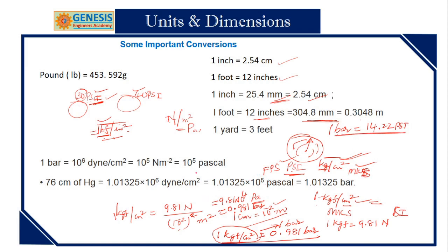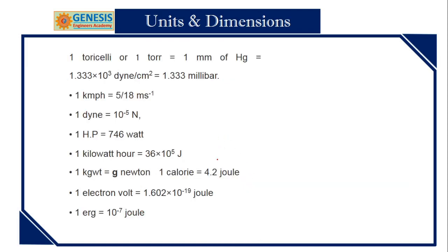Next one is, these are all those things. 1 dyne is equal to 10 to the power of minus 5 newton. 1 dyne means 1 gram, that is mass, into 1 centimeter per second square. 1 gram is equal to 10 to the power of minus 3 kilogram.